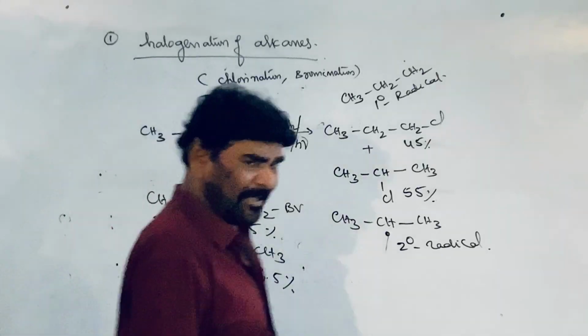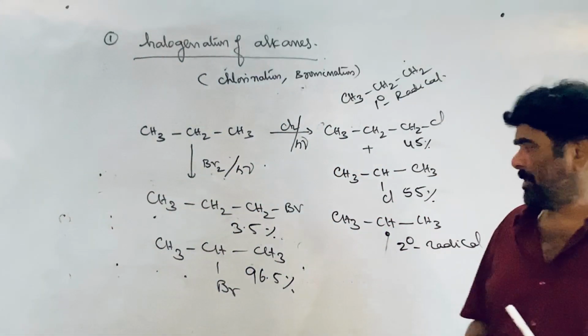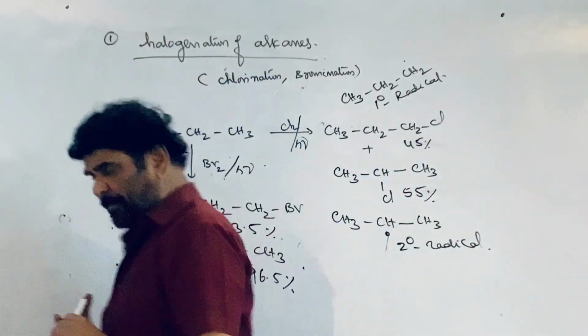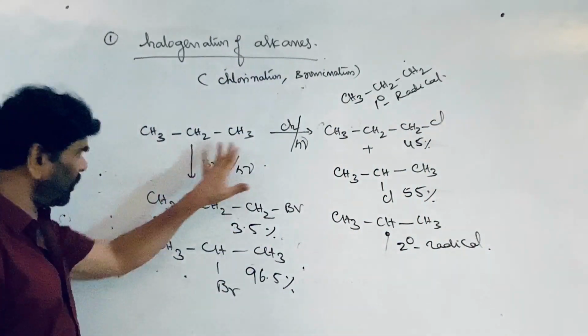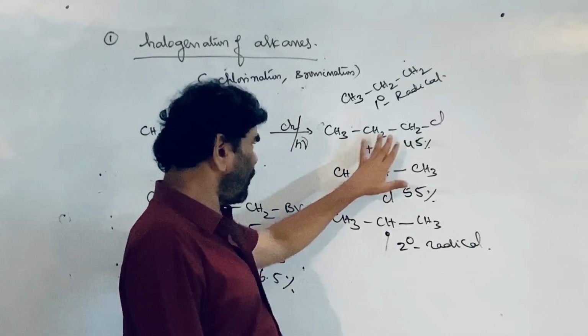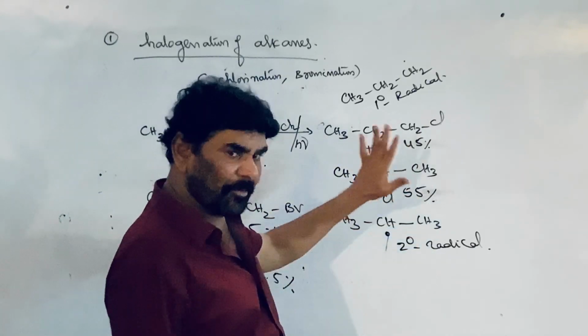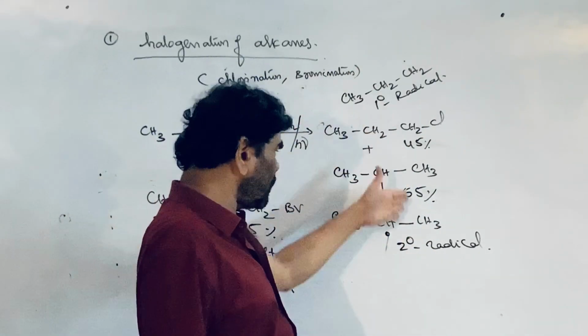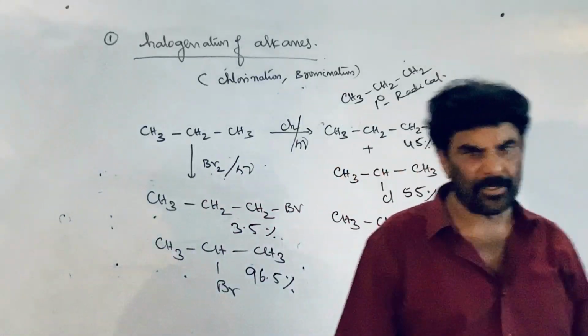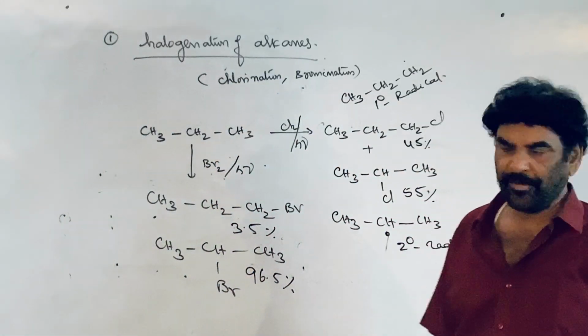We know how to calculate the relative proportions of the products. If propane is treated with chlorine, 1 chloropropane and 2 chloropropane both are formed in almost equal proportions, 45 and 55.